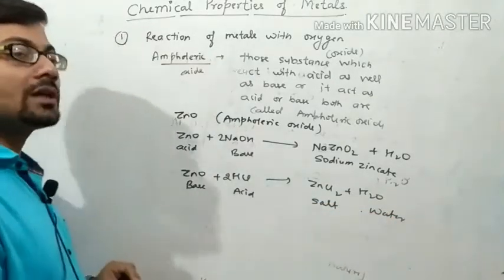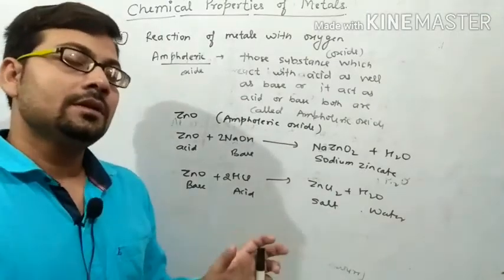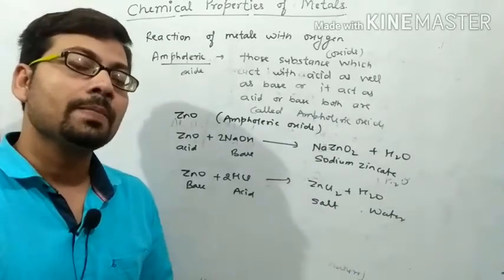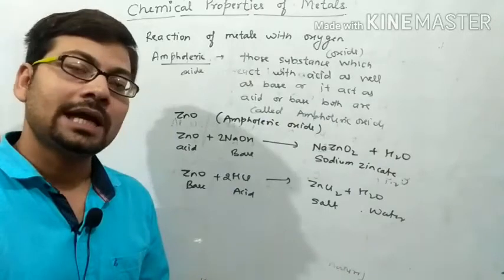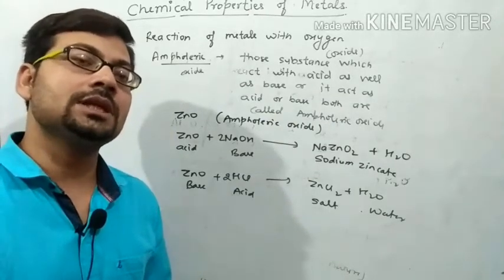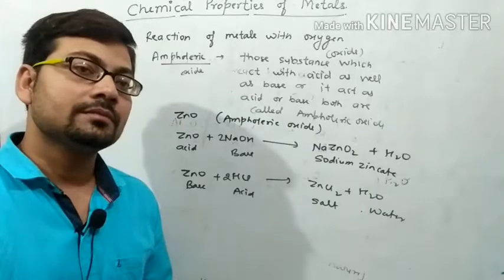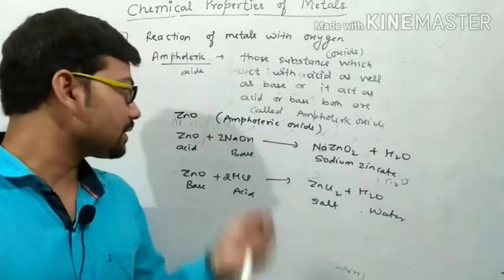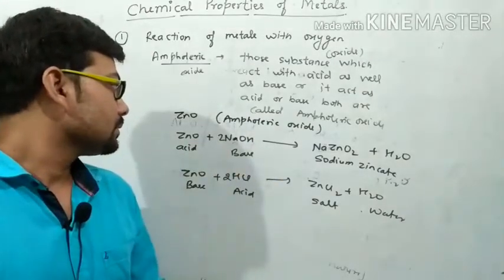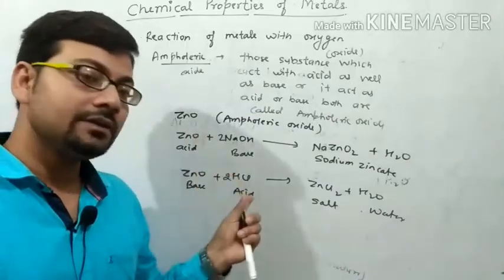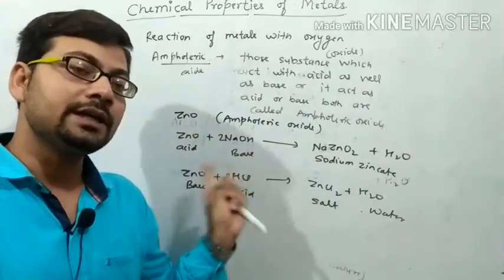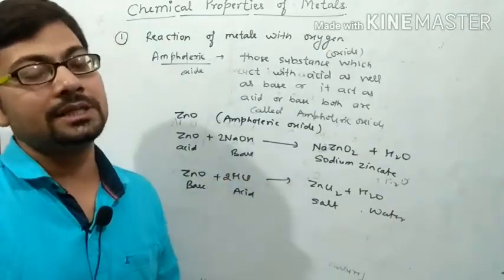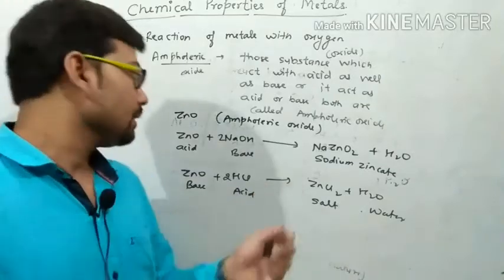So it is not compulsory that metal oxides are always basic in nature. Actually, when s-block elements react with oxygen, they form metal oxides that are basic in nature. But in the case of aluminium and zinc, which belong to the p-block and d-block, they may form oxides that are amphoteric in nature, meaning they act as both acid as well as base.